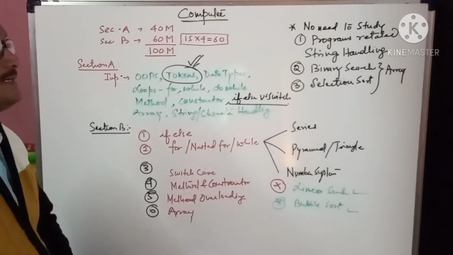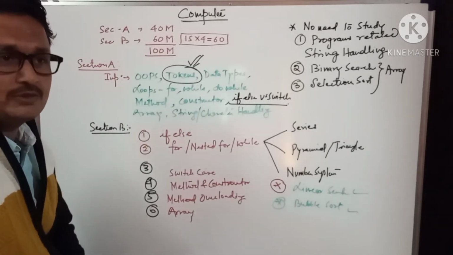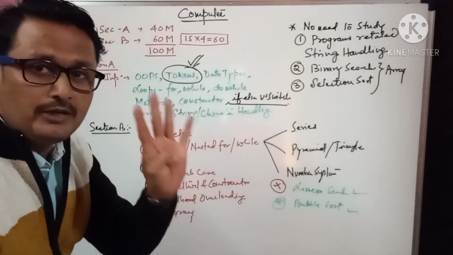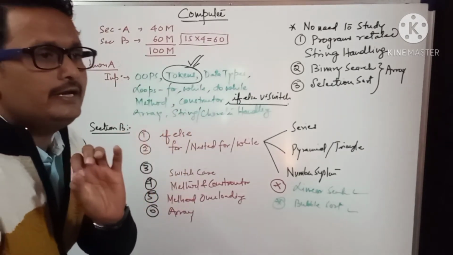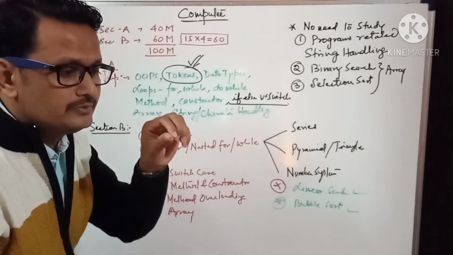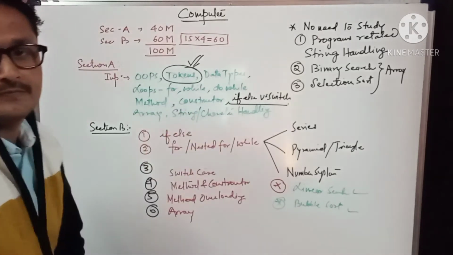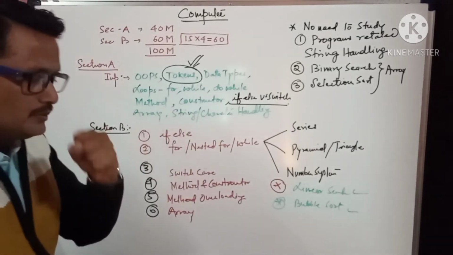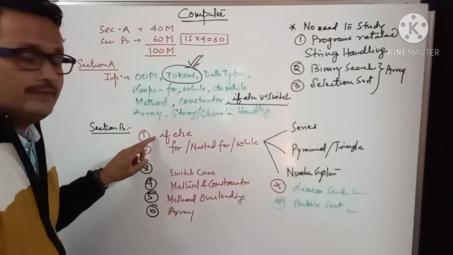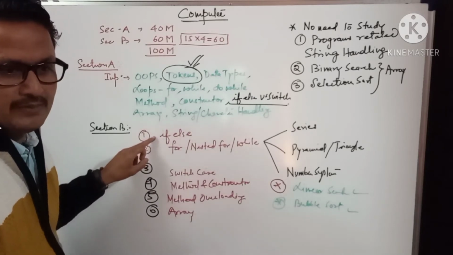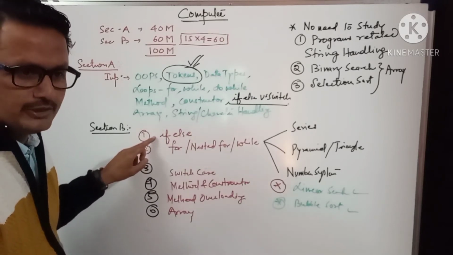As we discussed, in section B there will be 6 questions and you have to select only 4 questions. Very easily you can choose the 4 questions from there. Number 1 question you can select from if else, maybe electricity bill, maybe a motorbike question, like that.